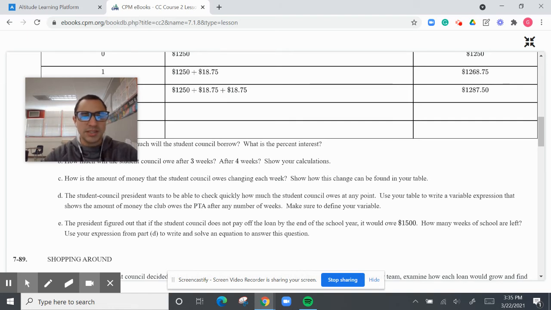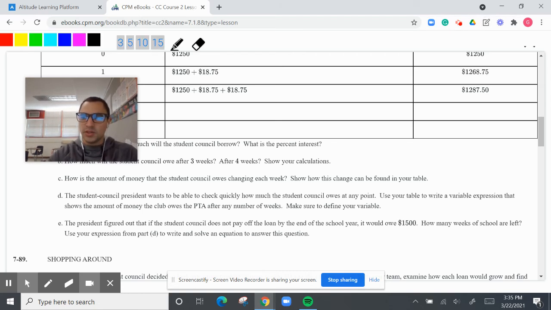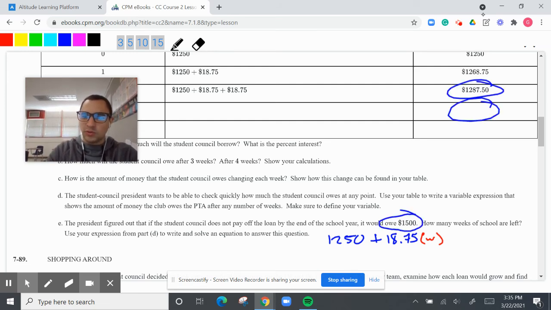We have E. The president figured out if the student council doesn't pay off the loan by the end of the school year, it would owe $1,500. How many weeks of school are left? Okay, so now let's go back to our problem. We have 1,250, right? And then we add 18.75 W. And what does that equal? That equals how much money we would owe in total. This is our total that we all add up. So our total is going to be 1,500.